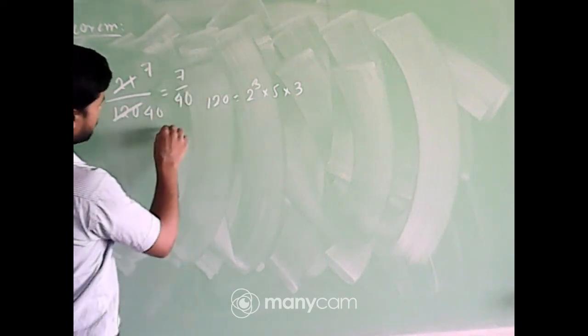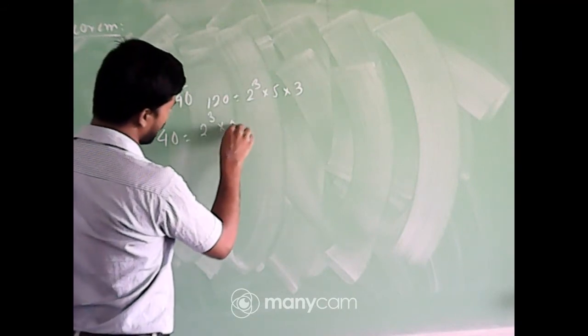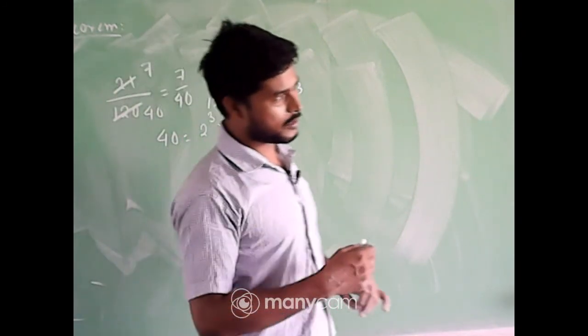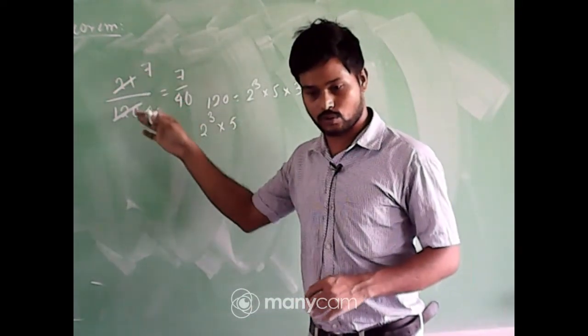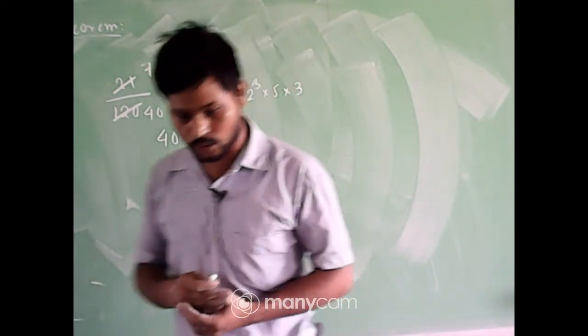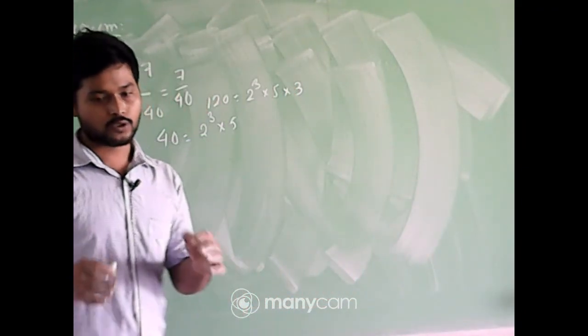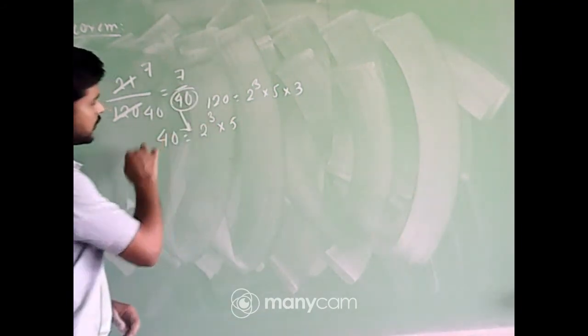Now see, we can represent 40 as 2 cubed into 5, which is of the form 2 to the power m into 5 to the power n. That means this number will terminate. So listen, very good. When any fraction of this type is given to you, first check whether the numbers are co-prime or not. If they are not co-prime, make them co-prime by dividing out the common factors, or make the fraction into lowest form, and then check whether the denominator is in this form or not. Got it?